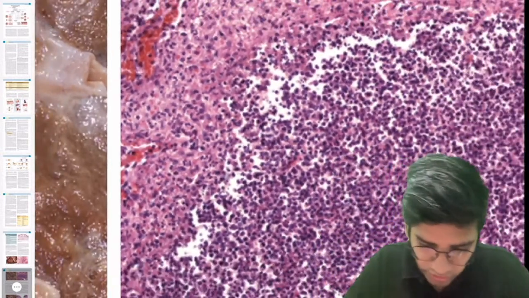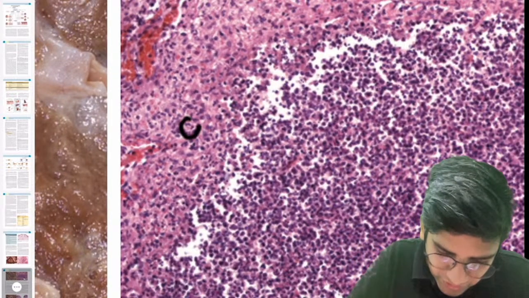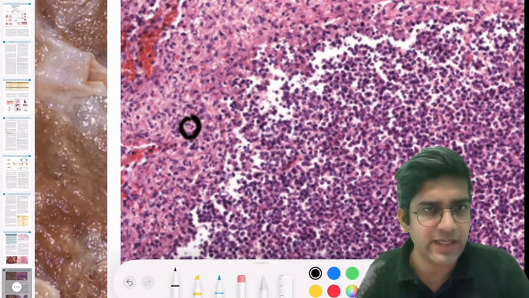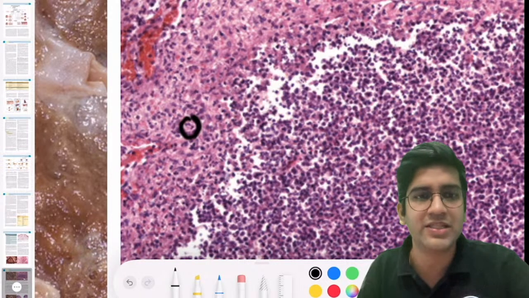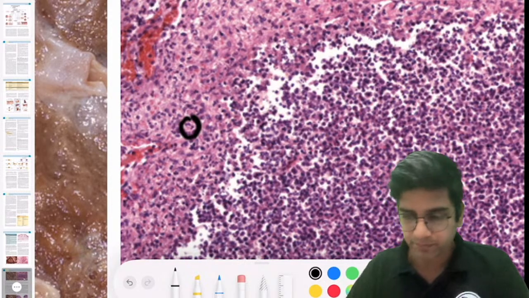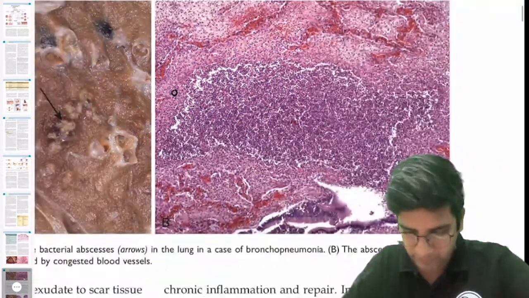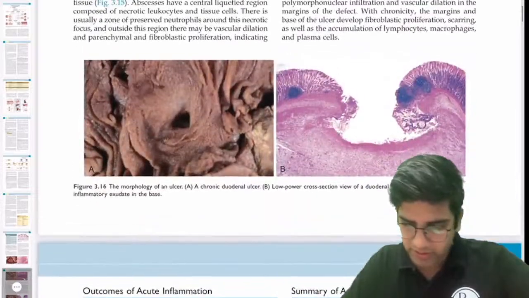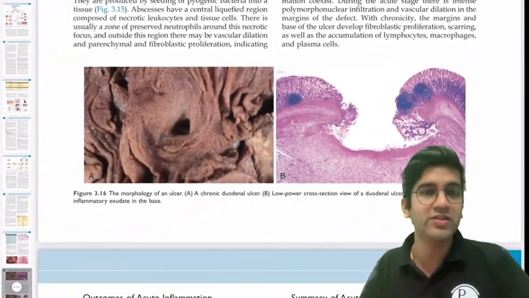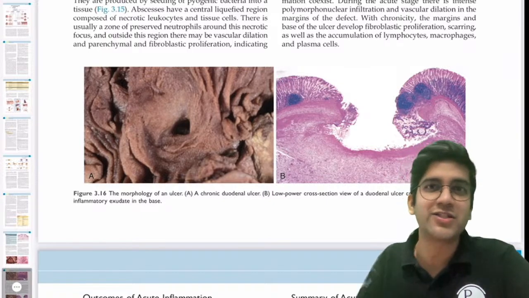Maybe if you go in the corners, though it's very tough for me to zoom, it's looking like a bent nucleus, right? Any abscess will have a bent nucleus because an abscess is a collection of pus. Pus is nothing but neutrophils, fine? These are only 3 images in this. Ulcer, again, I'll show you a better ulcer. If you zoom this in a normal slide, it looks much clearer, right?